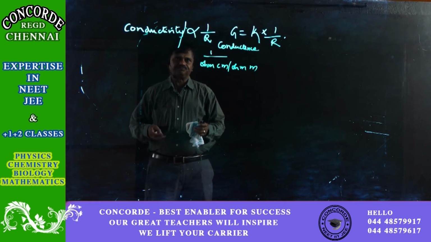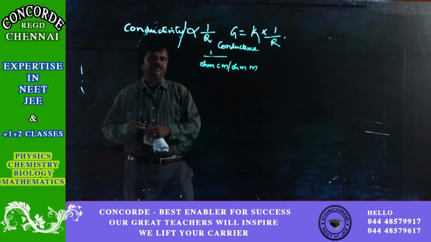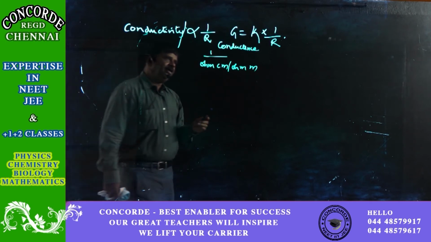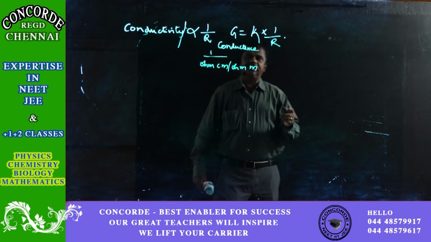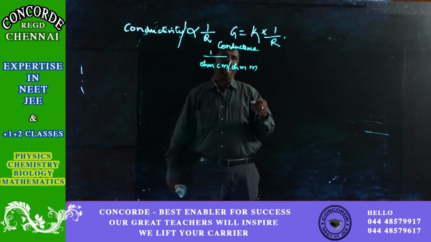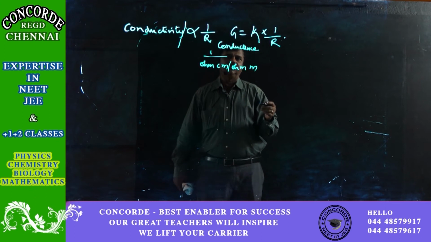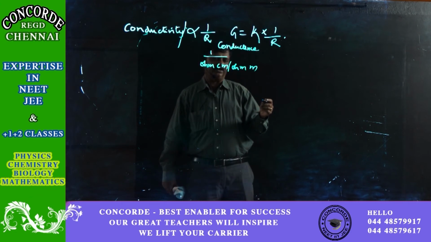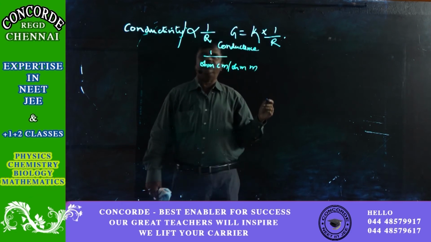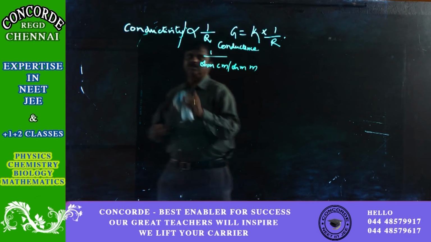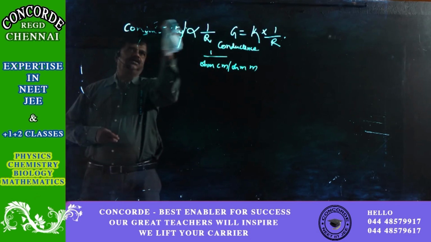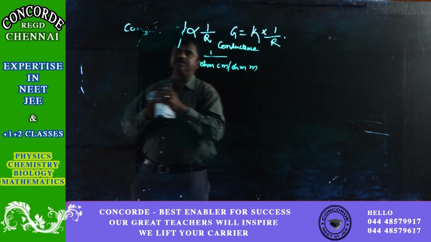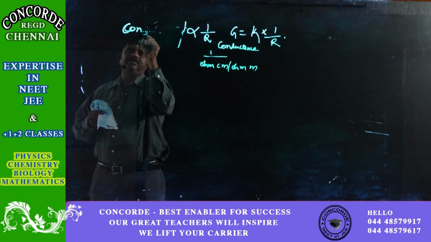Conductivity is the conductance offered by a unit length of the wire whose area of cross section is 1 centimeter square. Unit length of the wire having the unit area of cross section, isn't it? So let us now see here, since all these things are in a this thing, we can make it conductance. What is conductance?